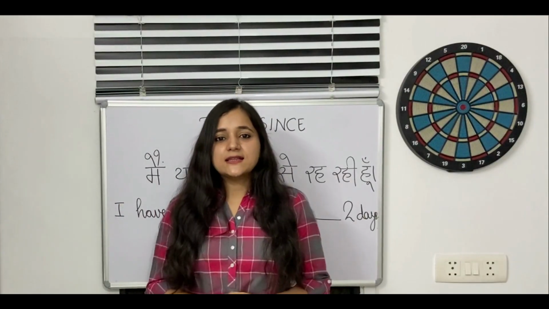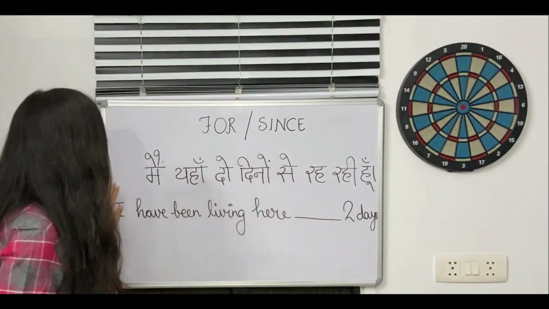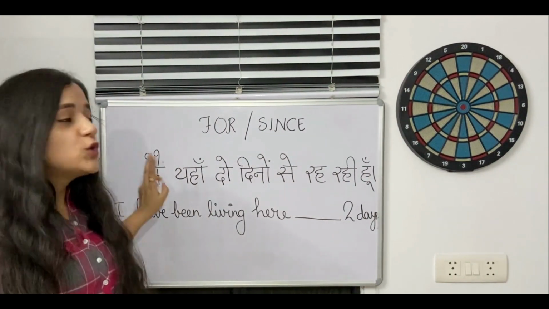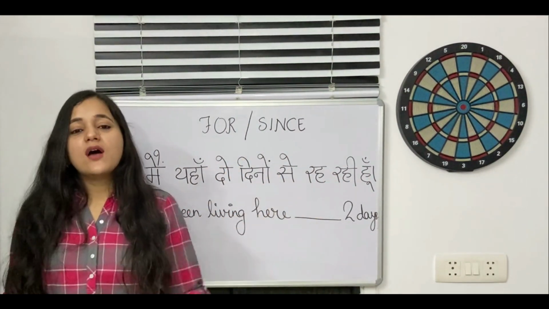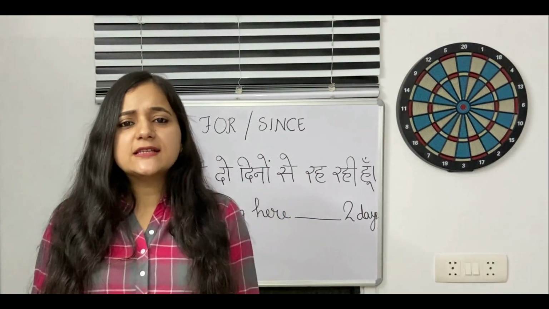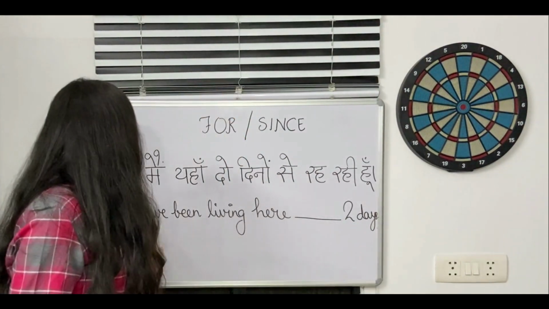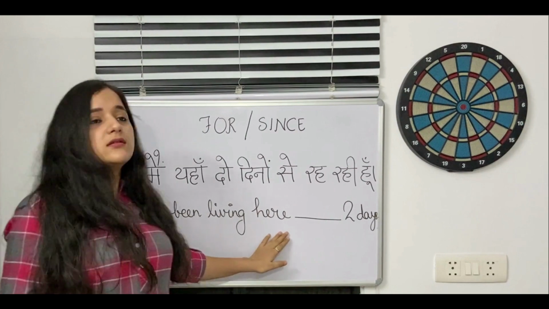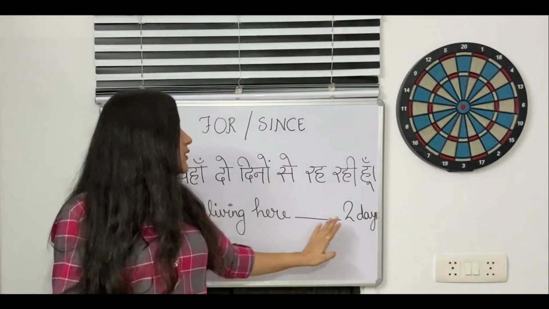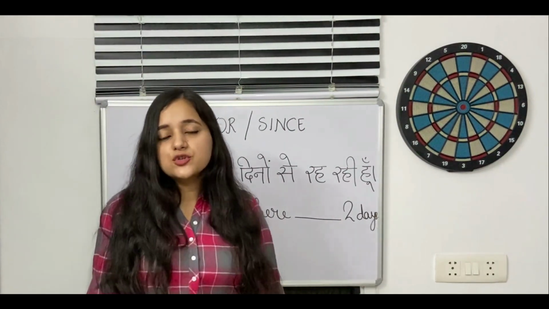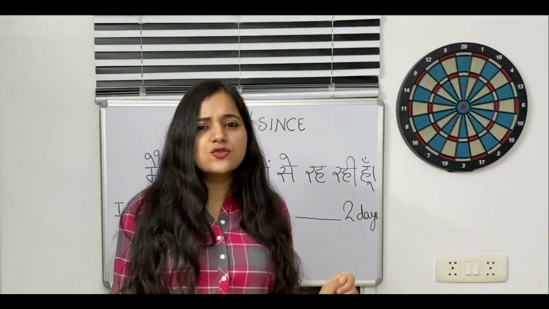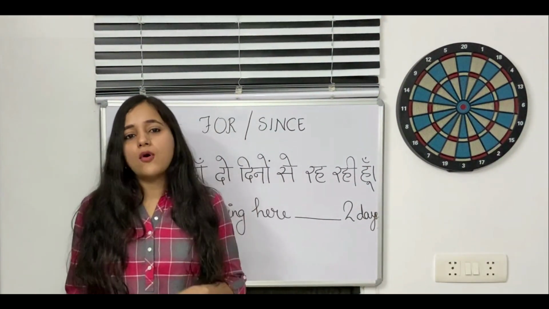Consider a sentence like this. मैं यहाँ 2 दिन से रह रही हूँ. Now, how are you going to translate it into English? I have been living here since or for 2 days. So the confusion that arises is whether I should use since over here or for.